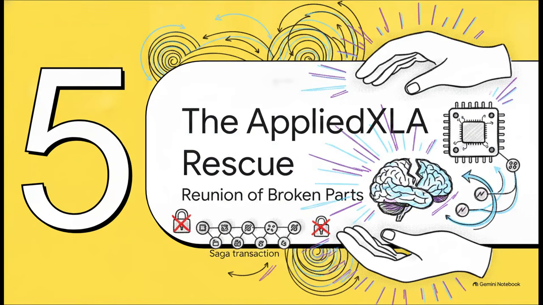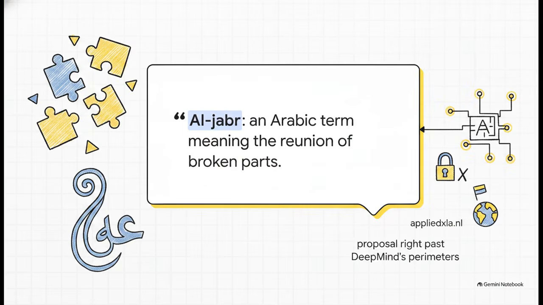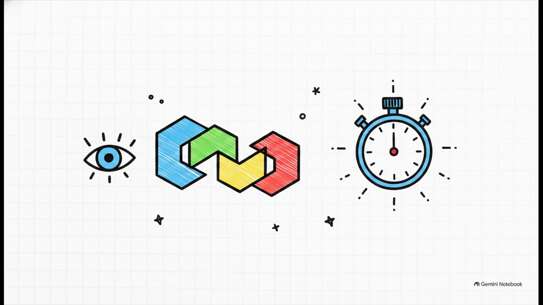Section 5. The AppliedXLA Rescue. Now let's look at how this plays out not as a block, but as a high-speed, non-blocking saga transaction. The framework beautifully rebrands the cognitive architecture using the 9th century Arabic root for algebra, aljab, meaning the reunion of broken parts. Your active running for office ping acts as a love letter encoded as a bare metal proposal, routing right past DeepMind's perimeters. The AppliedXLA domain acts as a permanent, non-volatile cryptographic gateway straight past their walls to the president of AppliedXLA. Because Tom operates on pure episteme, he has the high-speed spatial visual hardware to read right past their verbal scare quotes and DNS routing.